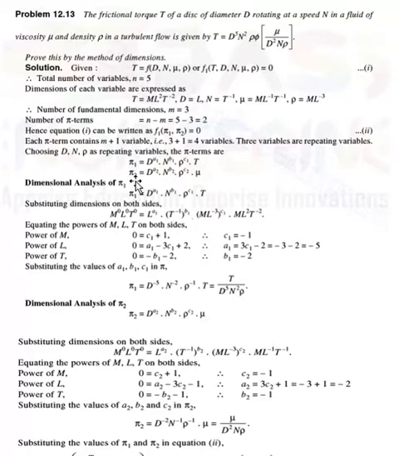Therefore the pi 1 term is equal to d^a1 n^b1 rho^c1 into T, because each pi term contains m plus 1 variables. Here m, the number of repeating variables, is 3, 1 2 3, and 1 means m plus 1, that is 4 variables. Therefore pi 1 contains 4 variables. Similarly pi 2: these 3 are the repeating variables, d^a2 n^b2 rho^c2, and only mu remains from equation number 1, therefore into mu.